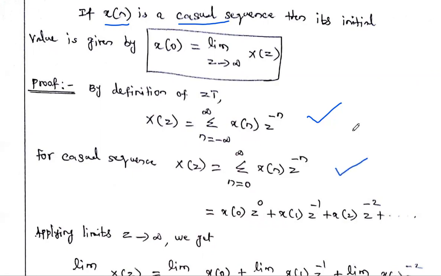Already in the definition of Z transform, we discussed the two formulas: bilateral Z transform and unilateral Z transform. Bilateral Z transform means the summation limit is from minus infinity to infinity. Unilateral Z transform means the summation limit is from n equal to 0 to infinity. So for a causal sequence, the formula is restricted to n equal to 0 to infinity.